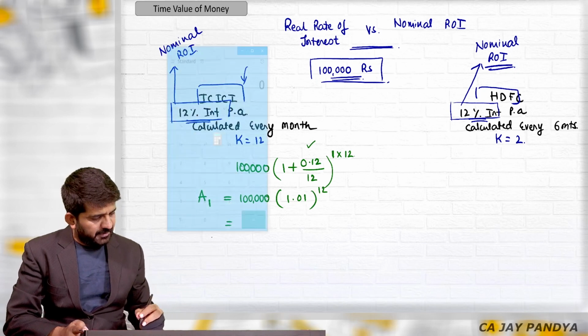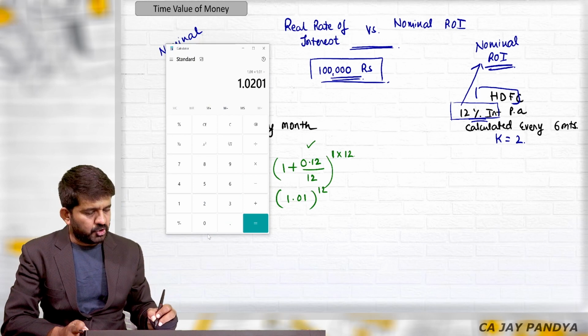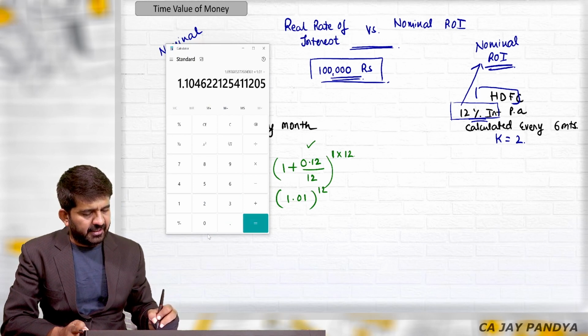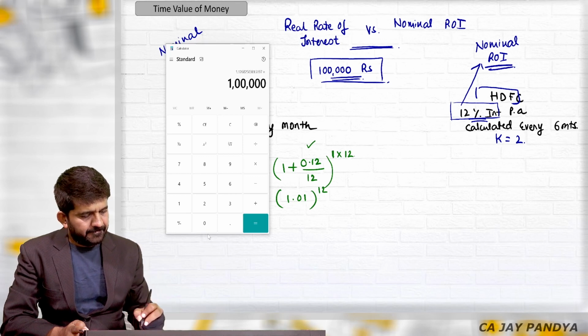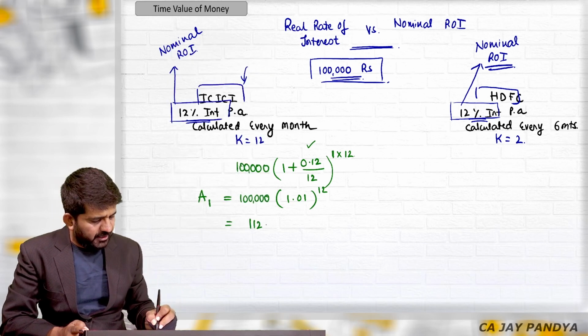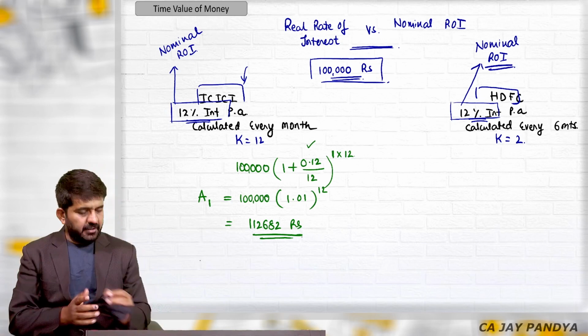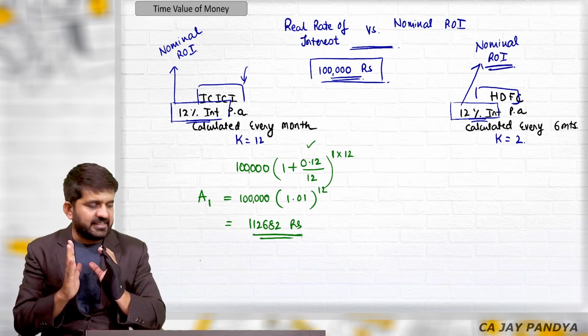The answer will be 1.01 raised to 12, which is 1,12,682 rupees. This is the amount after 1 year which I will be getting if I invest in ICICI Bank.